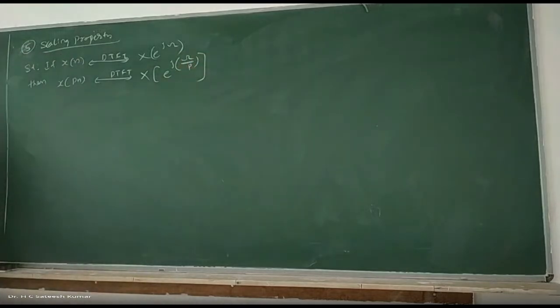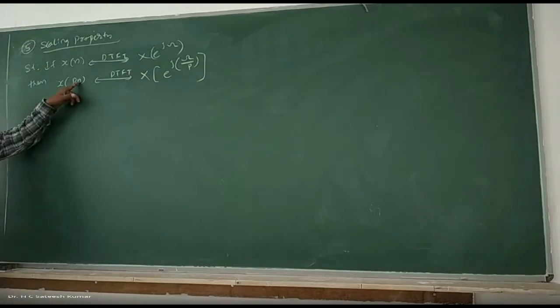So here we are scaling the time. n is the time that is scaled by an amount equal to p, where p is the scaling factor.